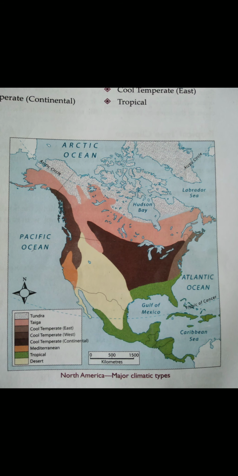So this North America map shows the different climatic types of the different regions of North America. So in the next video we shall continue with natural vegetation. Thank you.